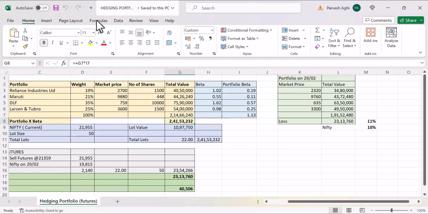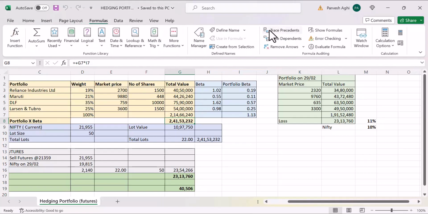How? I multiplied it with the beta. The portfolio is multiplied by the beta. So you have now this much money that you have to short by selling Nifty futures. So we have arrived at how much you are going to short.